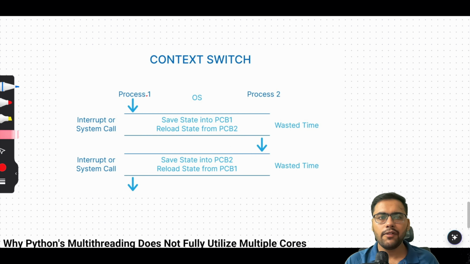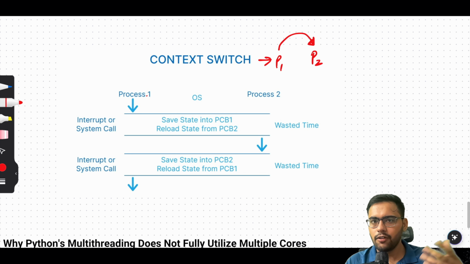Okay, so now understand context switching one more time for processes. Let's say we have P1 and P2, two processes. We have to give control from P1 to P2 because the OS wants to fairly allocate the time and wants to run P2 now. So what we have to do is save the state of the P1 process and load whatever state P2 was running previously, so we have to load that state also.